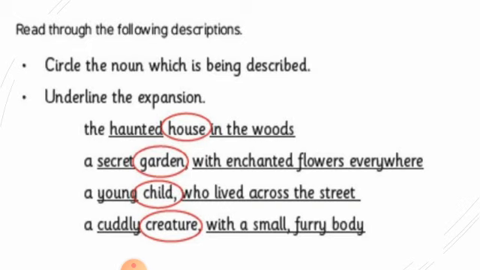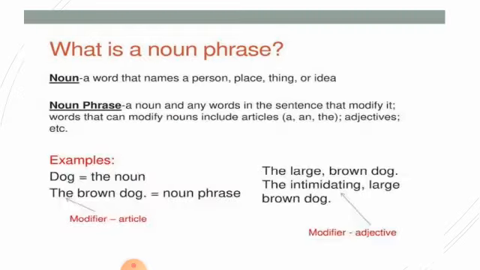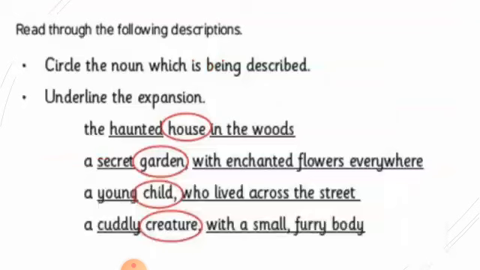Okay. A cuddly creature with a small furry body. With a small furry body, it is modifying that creature. So this whole is underlined, which means this whole is a noun phrase. I hope the whole topic is understood by you. It is very easy. I hope things are clear to you according to these examples. Noun phrase examples, you can take screenshots.